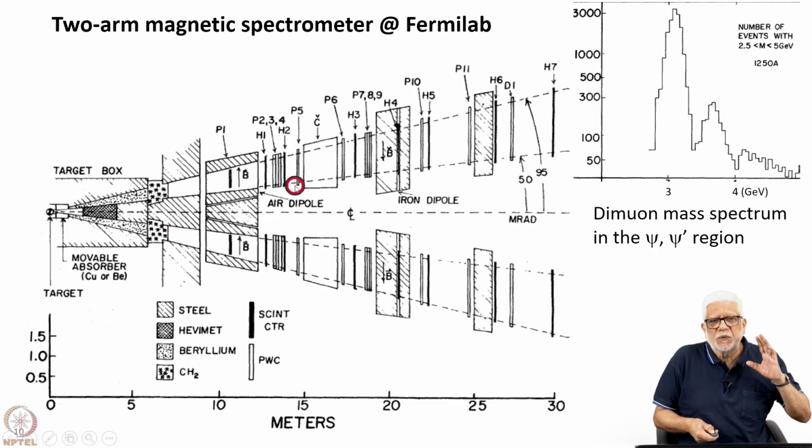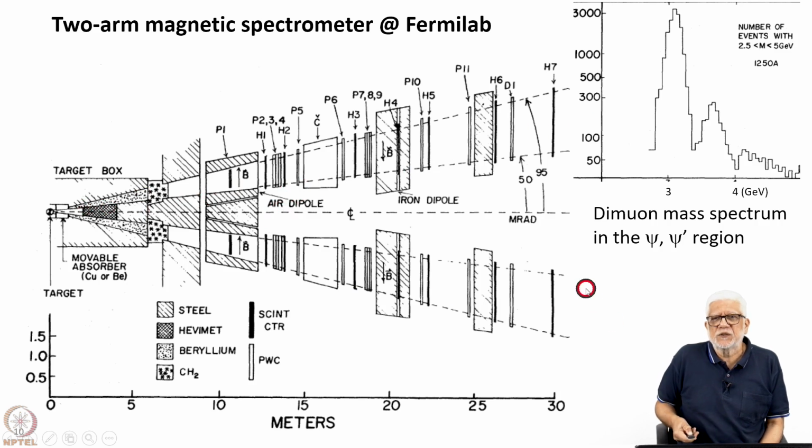Let me apologize. I made a statement that this could be rotated. I am not very sure whether it is rotated or not, but certainly these two arms could detect mu plus and mu minus. As a check, they measured in the lower invariant mass region the dimuon spectrum, and this corresponded to the J/psi resonance and the psi prime resonance at the right energy, 3.1 GeV and 3.7 GeV. So, this shows that this is doing the right thing.